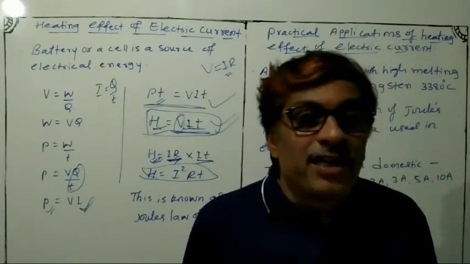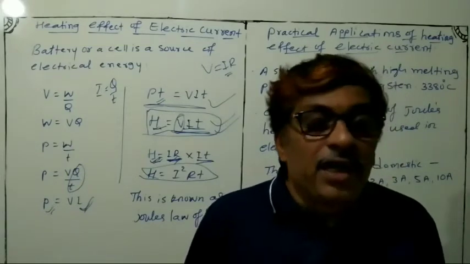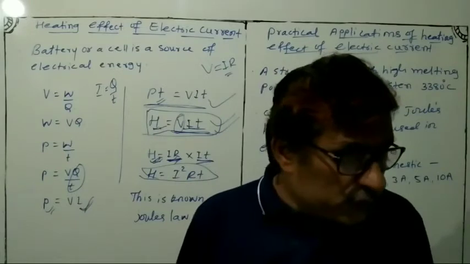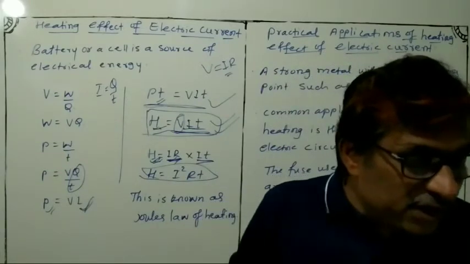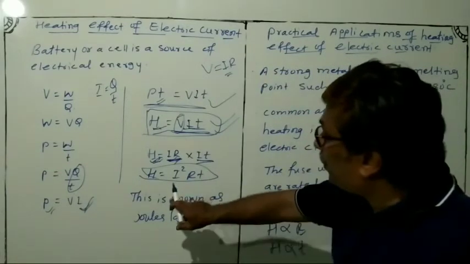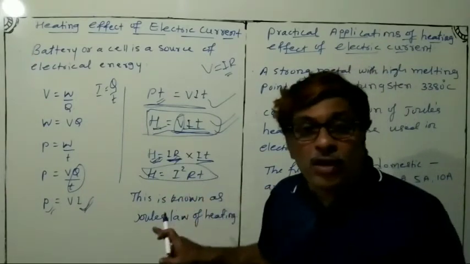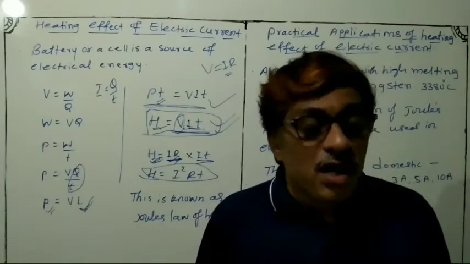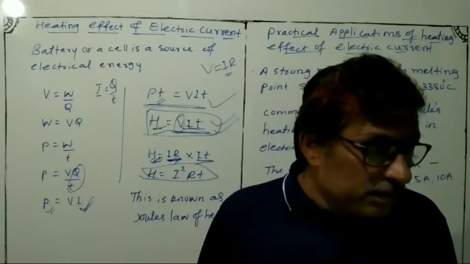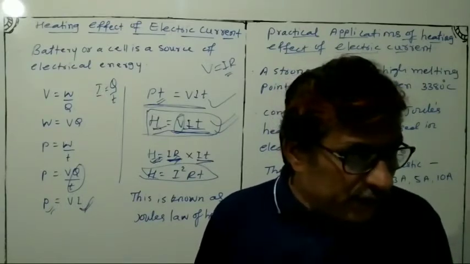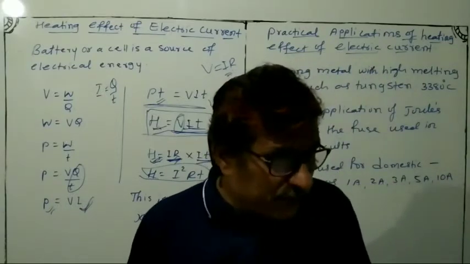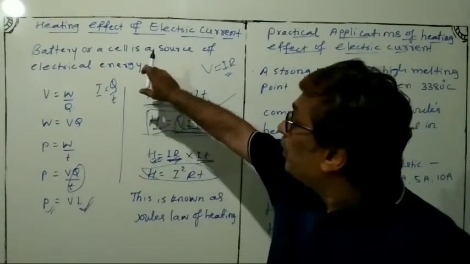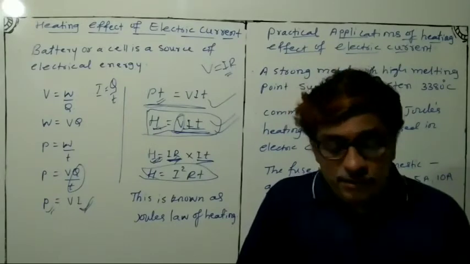In practical situations, when an electric appliance is connected to a known voltage source, the equation H is equal to I square RT is used after calculating the current through it, using the relationship I is equal to V by R. So this is about the heating effect of electric current.